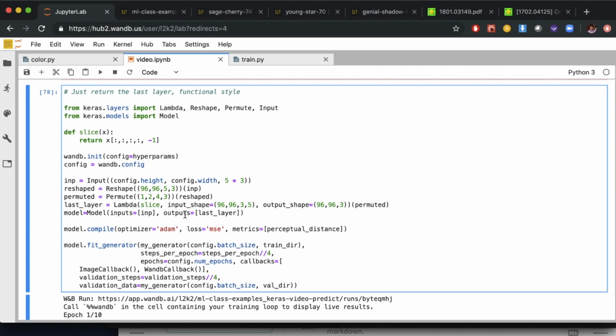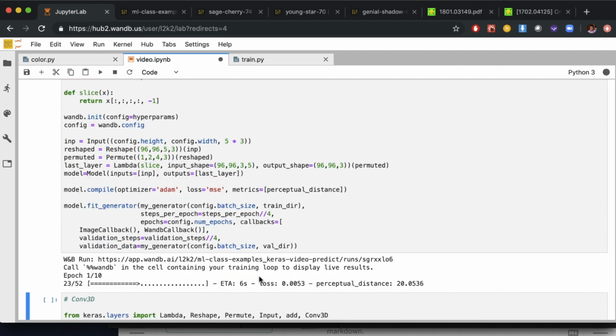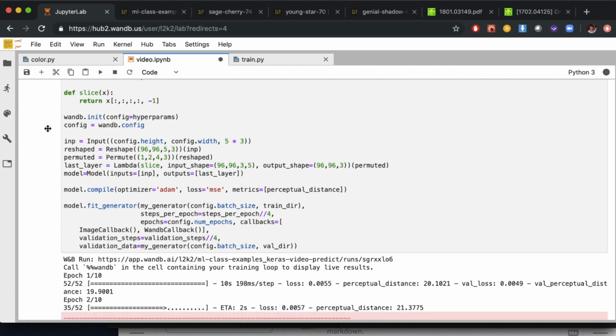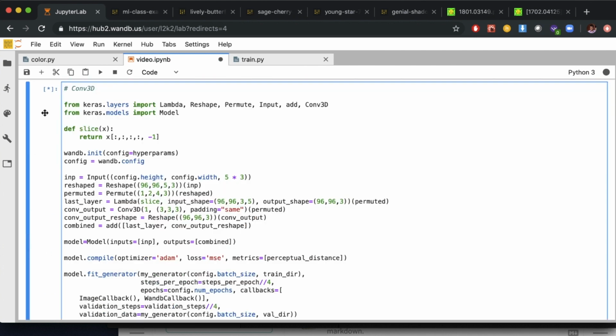So this should behave identically to the previous model that we built, and it's good to just check that it does. And you can see that it seems to. The perceptual distance in this case bounces around a little bit because there's differences in the order of the images that get shown to it, but it does seem to be performing identically to the previous model that we built. So now we can make something more interesting. We can actually combine these two.